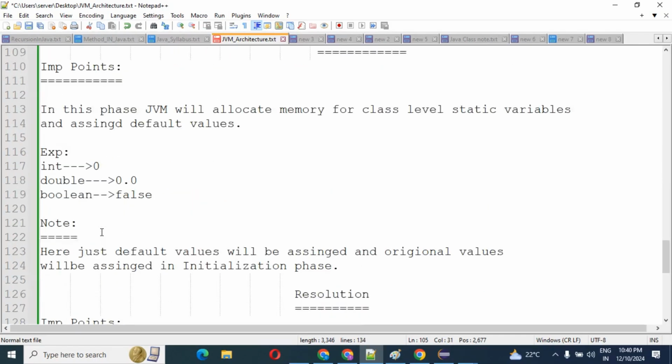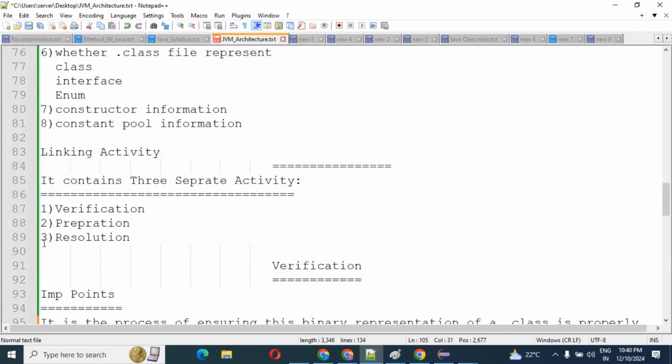So this is the second phase, preparation. Then the next phase I mentioned is resolution. What is resolution? First you need to understand the actual meaning of resolution.